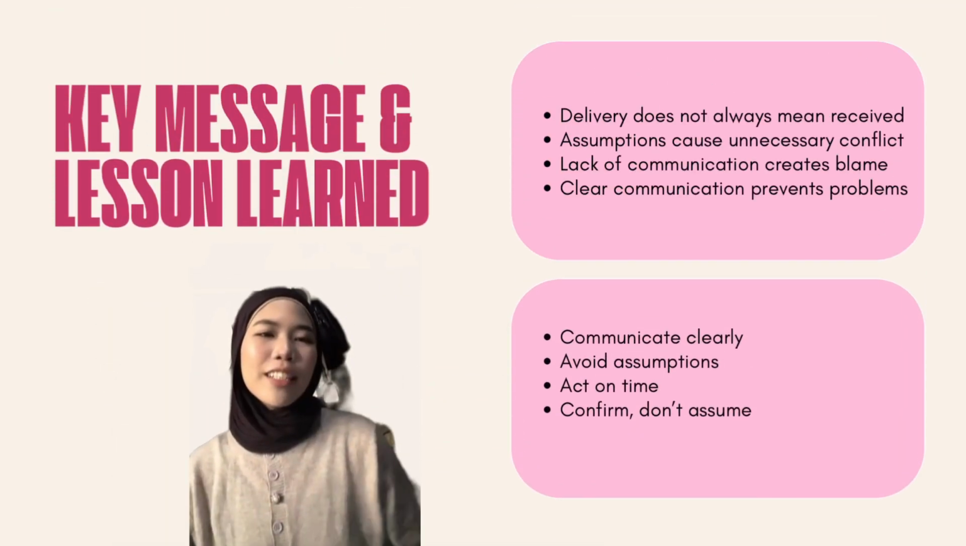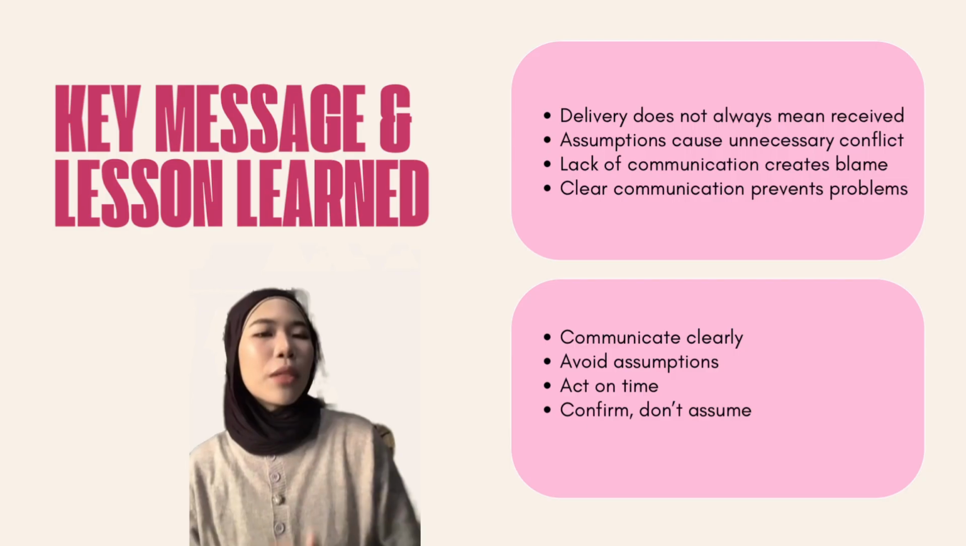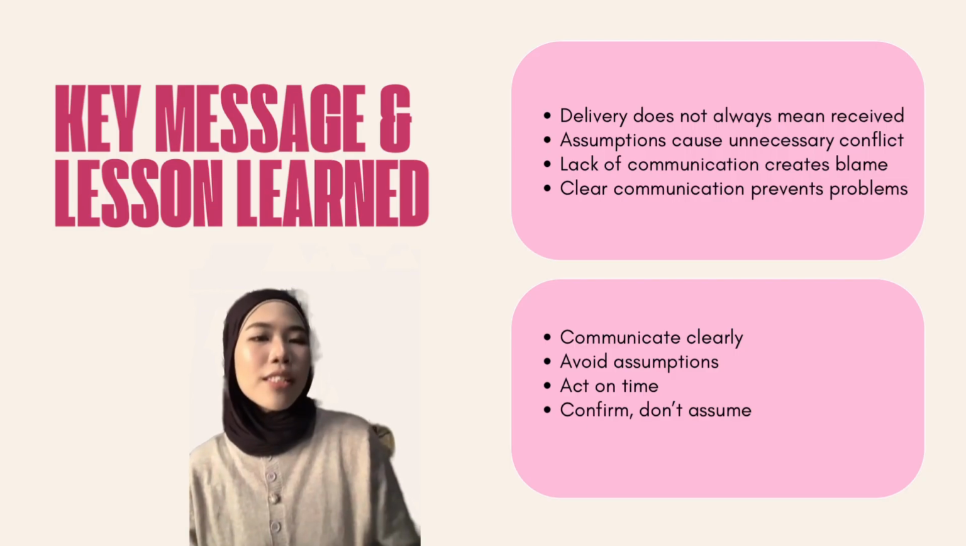So, in conclusion, this role play shows that the real issue was not the delivery itself, but miscommunication at different levels: between the rider and customer, between assumptions and facts, and between action and responsibility. When communication fails, even a simple food delivery can turn into conflict.